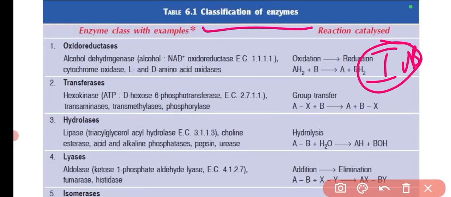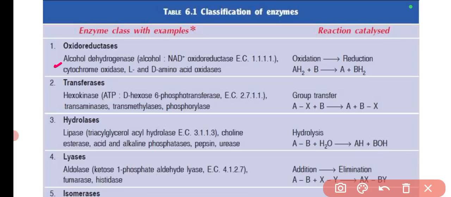There are 6 classes. You can remember the number of classes, like sometimes the question has been asked previously, like which is the fourth class of enzymes based on the IUB classification. That is the lyase. So this type of question has been asked.